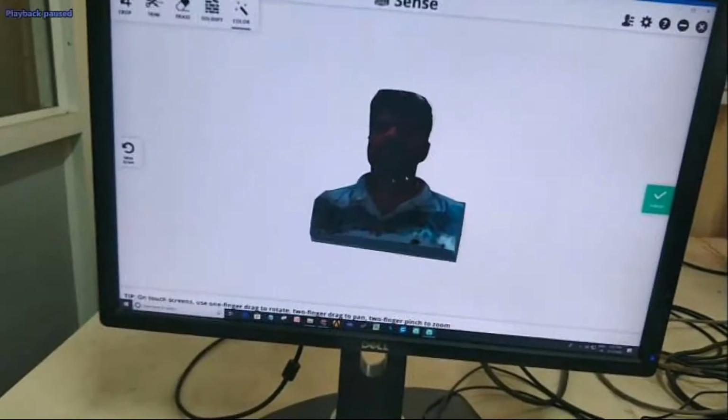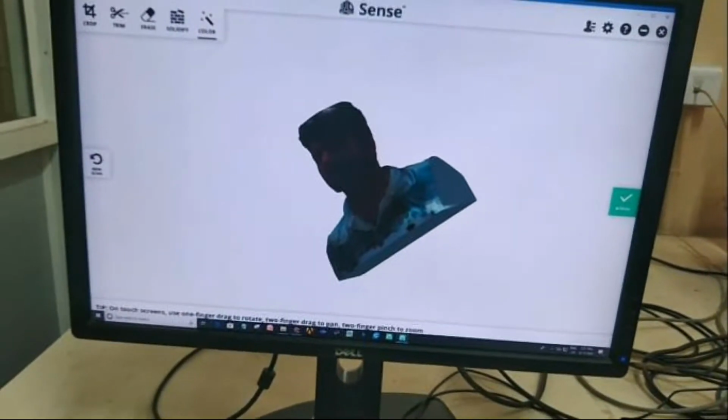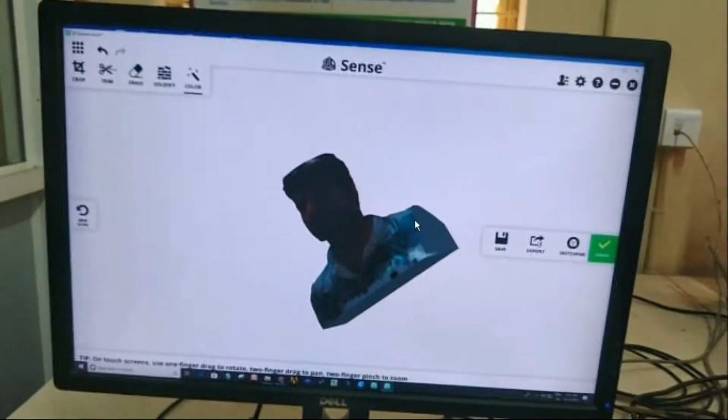As I already told you, first of all we need to scan the object. Next we need to connect those dots so that the 3D object will form. Now we have finished those two steps, and the third step is we need to export.